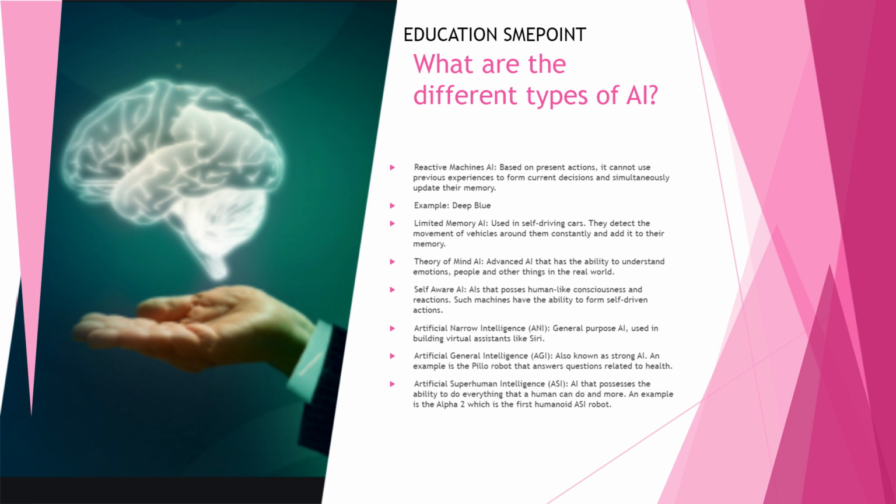Artificial Narrow Intelligence, ANI, general-purpose AI, used in building virtual assistants like Siri. Artificial General Intelligence, AGI, also known as Strong AI. An example is the Pillow robot that answers questions related to health. Artificial Superhuman Intelligence, ASI, AI that possesses the ability to do everything that a human can do and more. An example is the Alpha 2, which is the first humanoid robot.